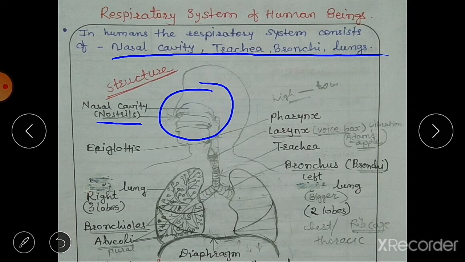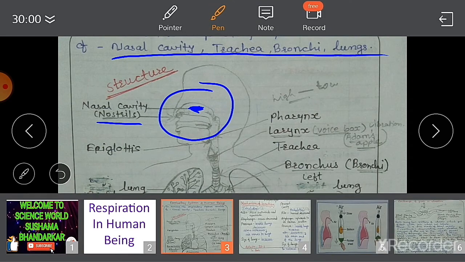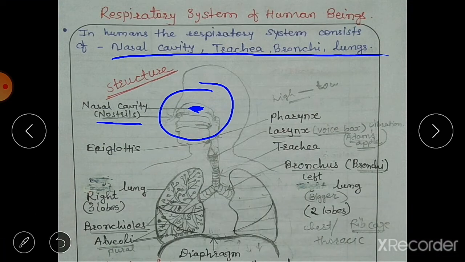You can check your nose in the mirror. You have two nostrils, and these nostrils help to take air into the nasal cavity. There are hairs present in the nasal cavity, and these hairs filter the air by trapping the dust particles and germs present in the air. Mucus is also present, and this mucus also helps in trapping these dust particles and germs. Then this nasal cavity is connected to the pharynx.